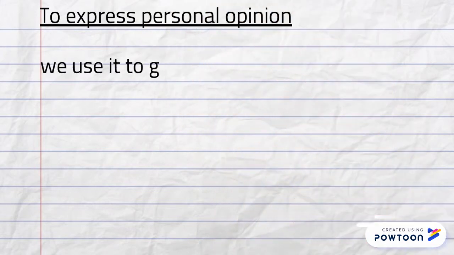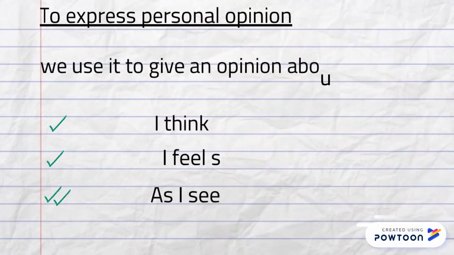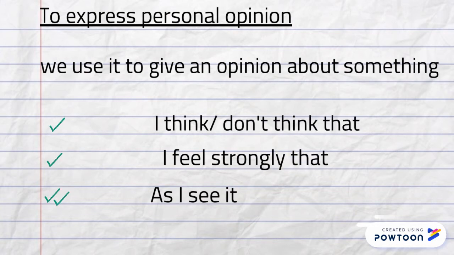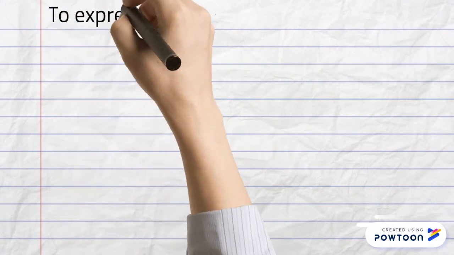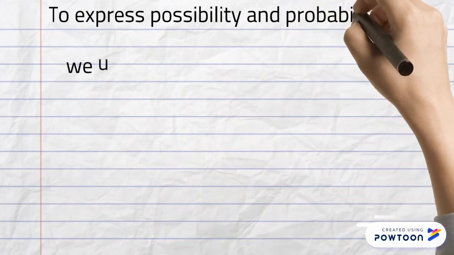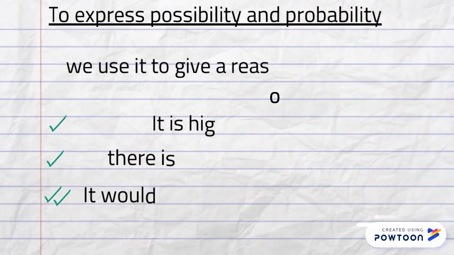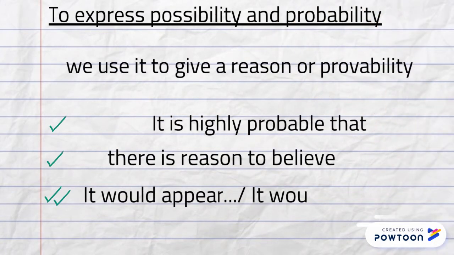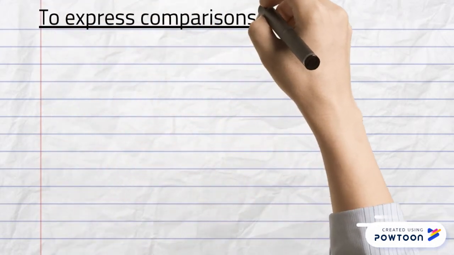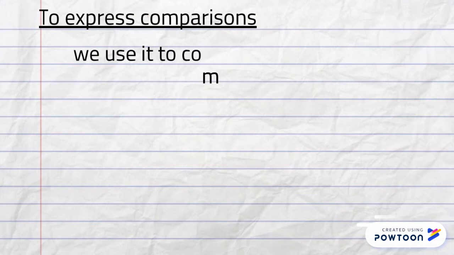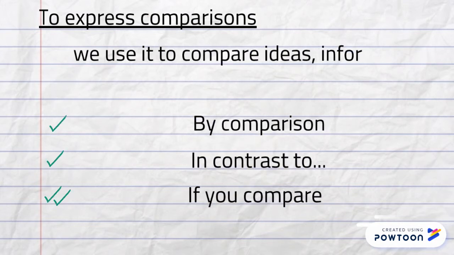We use them to give an opinion about something. To express possibility and probability, we use them to give a reason or probability. To express comparisons, we use them to compare ideas, information, or text.